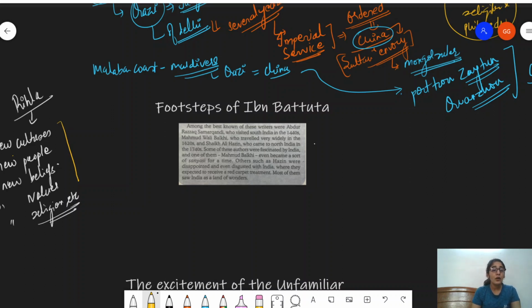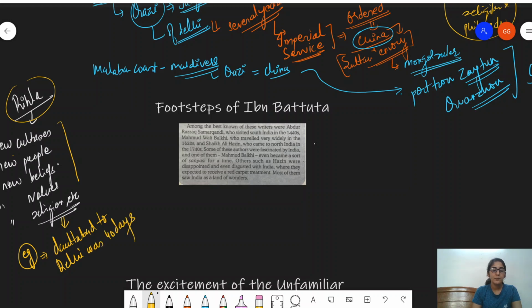Now, Ibn Battuta also explained in his Rihlas, that is books of travel, the geographies of different places and the duration of traveling from one place to another. All of these things are discussed in the text. Let me give you an example. He said that the distance from Daulatabad to Delhi was covered in 40 days.